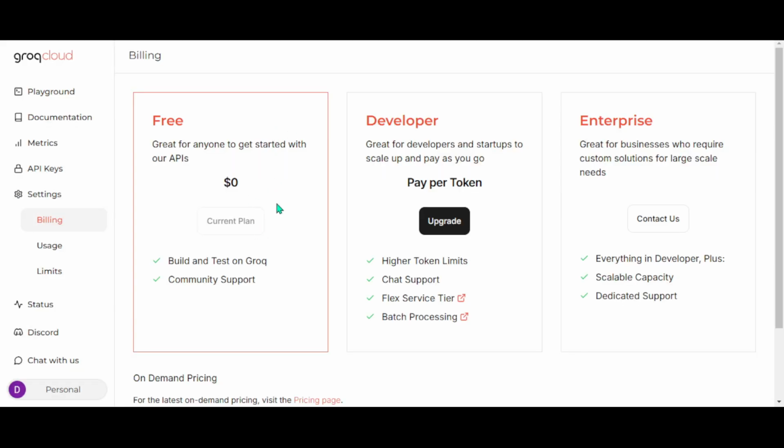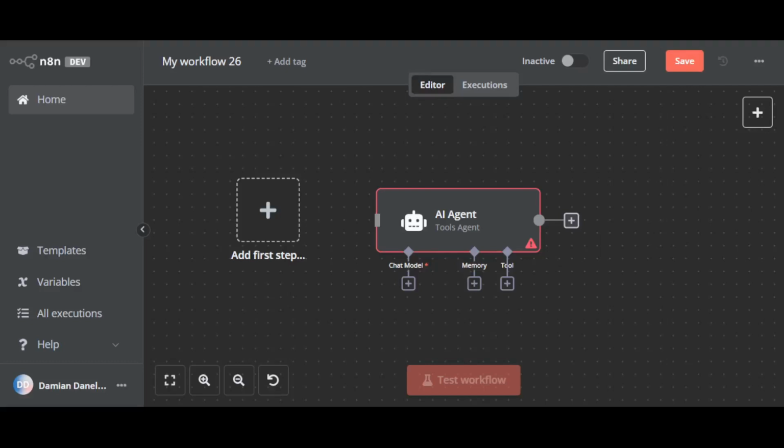As you can see here, you can use Groq for free as long as you don't exceed the daily API call limit on the free plan. So as the brain for our planner agent, we'll use DeepSeek R1 through Groq. They host a distilled version of this model, which we can use.